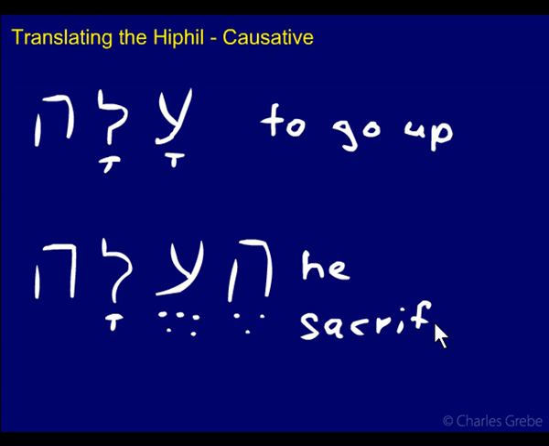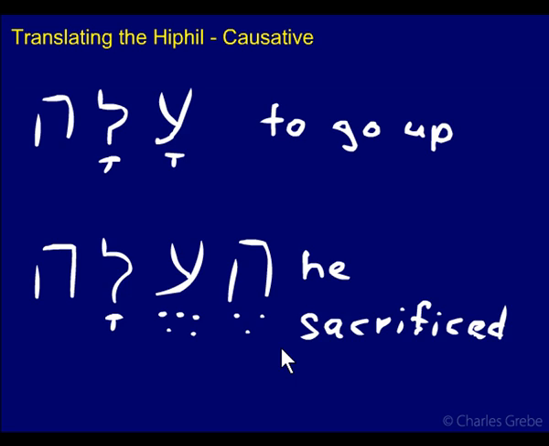Sacrificed. Now, how is he sacrificed a causative of to go up? What's going on here is that he sacrificed is a way of saying he caused something to go up in smoke. Okay, he burnt it.